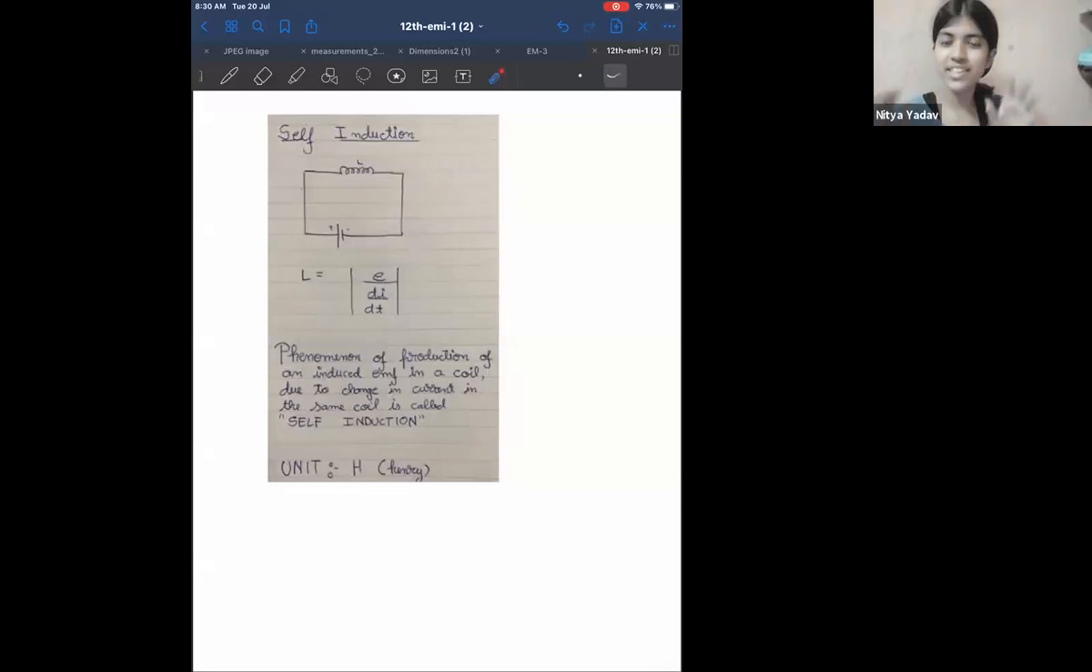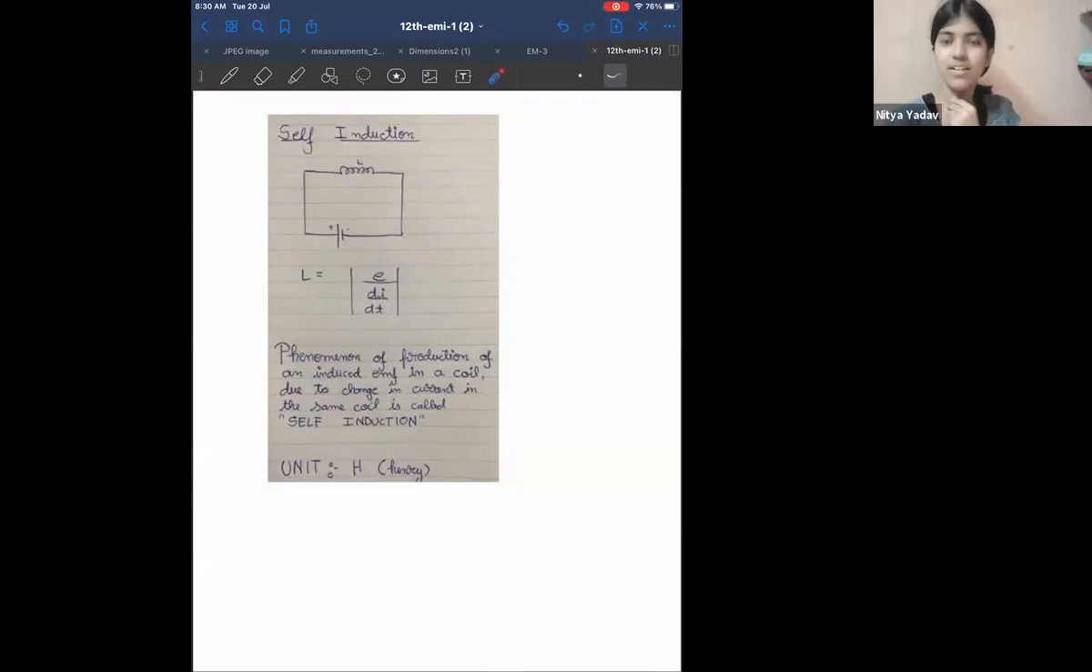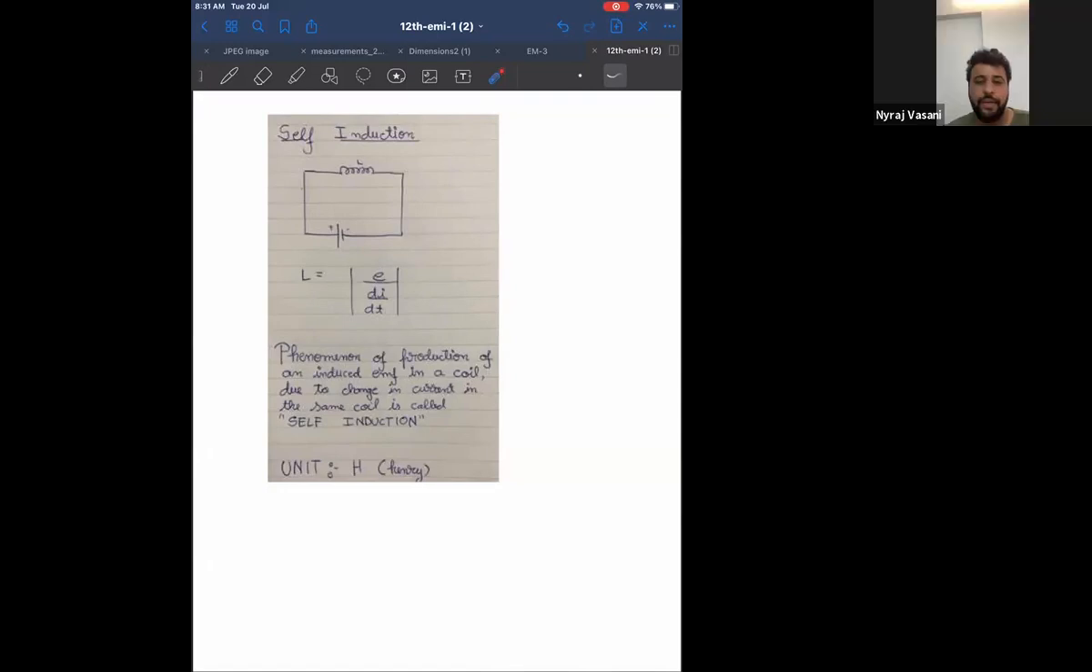NEET is divided into section A and B, no? Section B has 15 questions, but you have to attempt only 10 in that. Is 1 year enough? 1 year is more than enough to crack NEET. In fact, 1 year is more than enough to get first rank also.